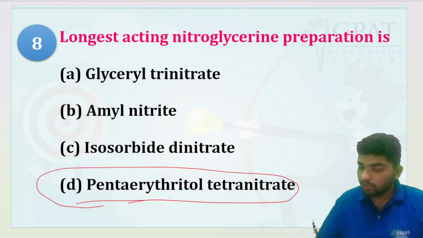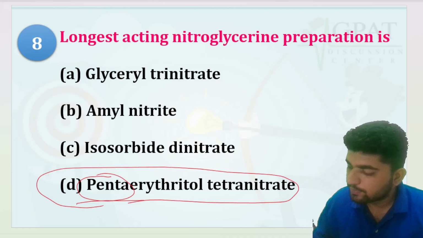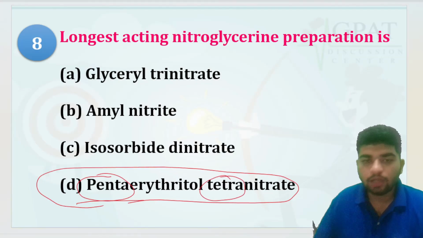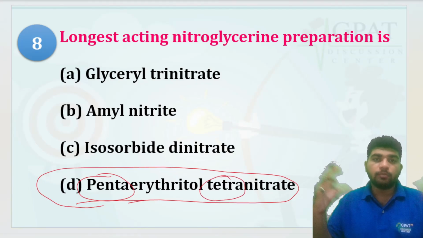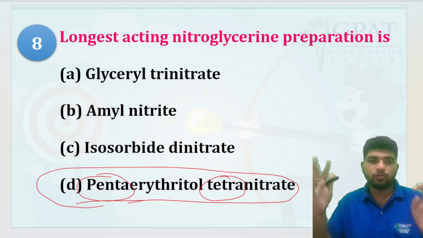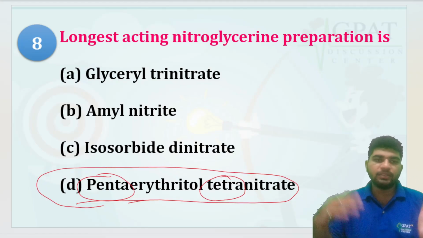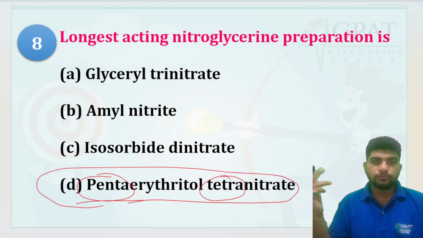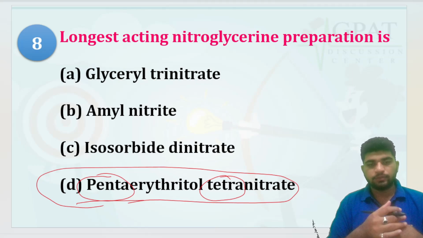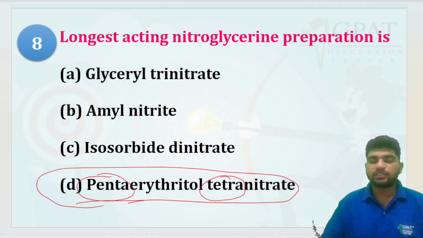Here you will see penta, here you will see tetra. So there are big numbers. Penta 5, tetra 4, long. So big numbers can be long. So you can learn it from this. Pentaerythritol tetranitrate is the longest acting nitroglycerin preparation.